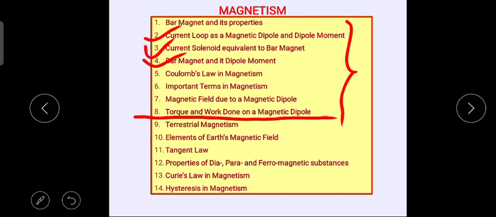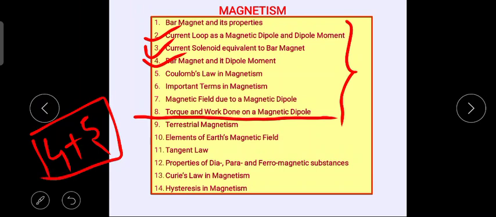On a broad scale, chapter number 4 and chapter number 5 should both be studied in a combined way, not in an individual way, because these two chapters combine to form magnetism.